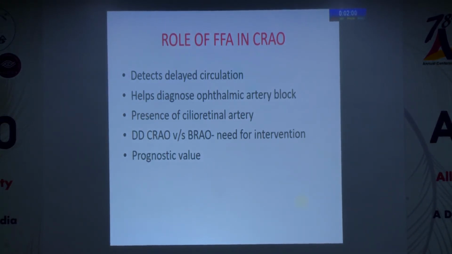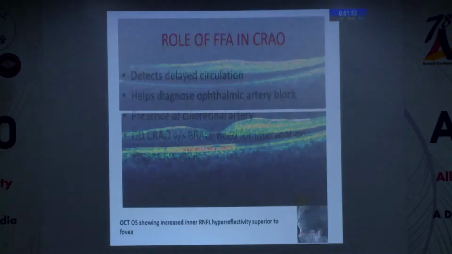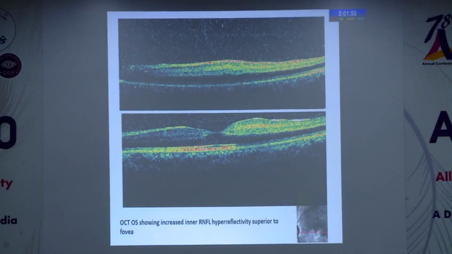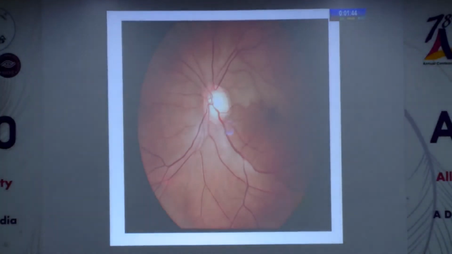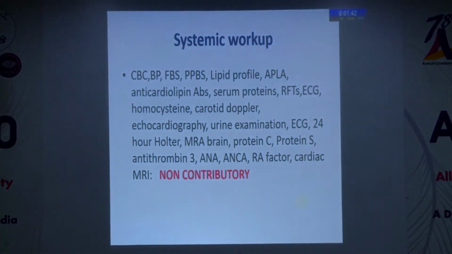The role of FFA in CRAO: it helps detect so many things. Principally, in this particular kind of situation, it helps us to delineate whether it was CRAO or BRAO. The OCT revealed hyperreflectivity of the superficial layers of the retina. Patient felt marginally better, and investigations that we normally do in central retinal artery occlusions were all non-contributory.